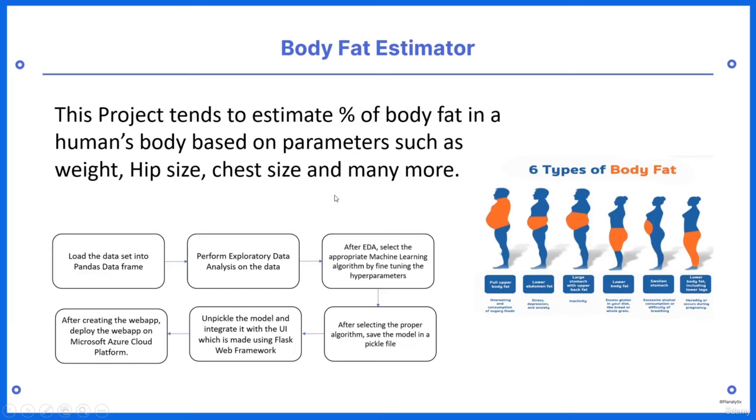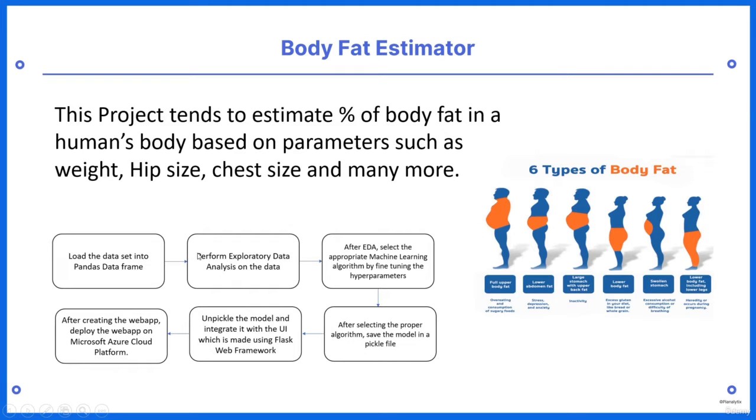Hi, so today we'll look at a full stack web application which uses machine learning, or we can say a full stack data science project, which helps to calculate body fat. Basically, this project estimates the percentage of body fat in a human's body based on several parameters like weight, hip size, chest size, and many more. So quickly let's go through the workflow.